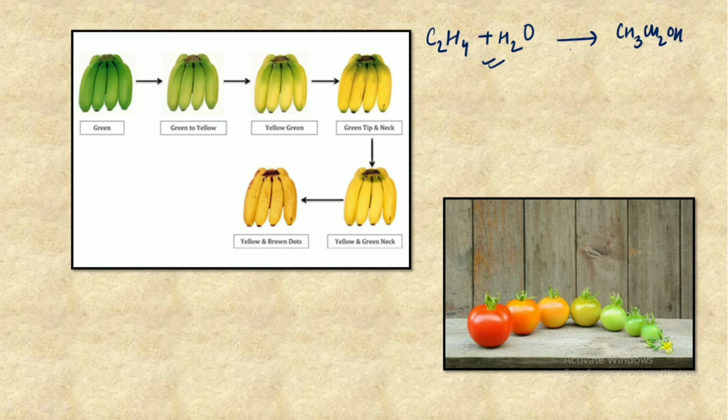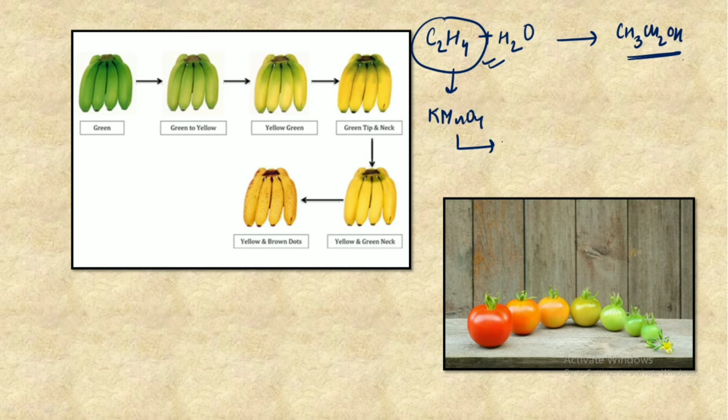Here we have ethylene, and this ethylene can be easily absorbed by KMnO4, as we studied in the previous slide, and this KMnO4, that is potassium permanganate, is used to remove ethylene from the storage chamber.